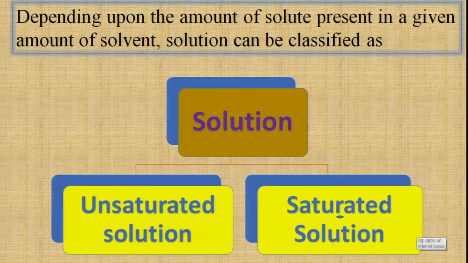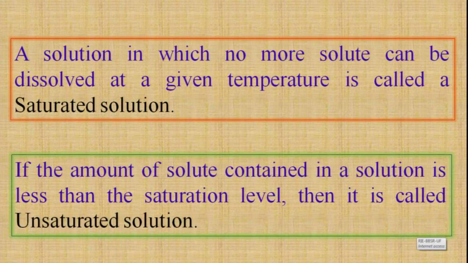What is unsaturated solution? If a solution can dissolve more solute at a given temperature, we call it an unsaturated solution. And if a solution cannot dissolve more solute at a particular temperature, we call it a saturated solution. For example, from our day-to-day life, unsaturation and saturation can be understood in this way. If you are feeling hungry and you are provided with a small amount of food, you can still take more food. That is your unsaturation level. But if your stomach is completely full, you cannot consume more food. That gives a saturation level.